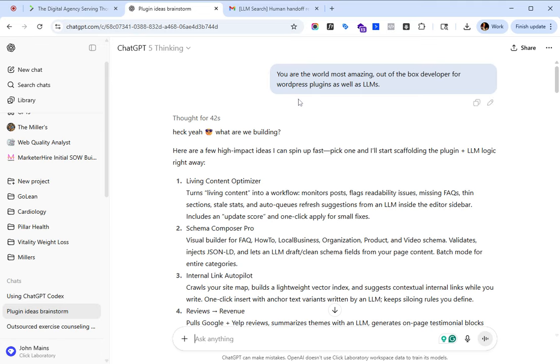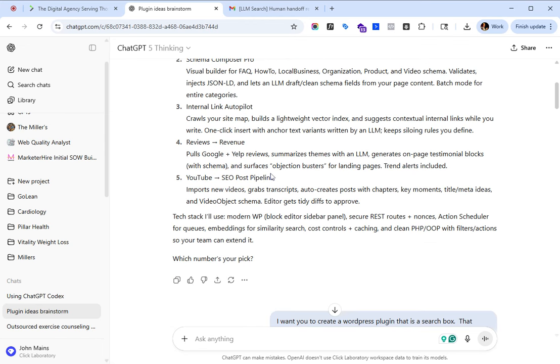I have the pro version of ChatGPT and I'm using ChatGPT 5. And I said, hey, you are an amazing developer for WordPress plugins. And it said, great. All right, here's some ideas.